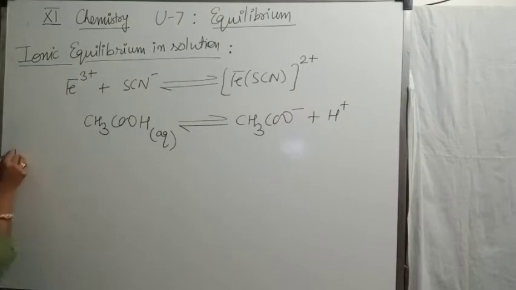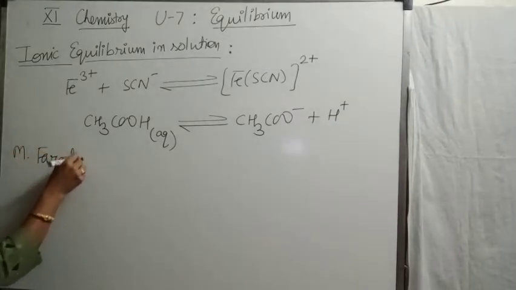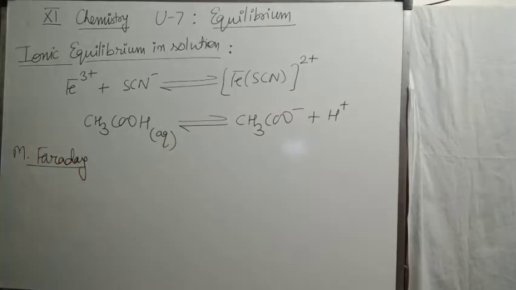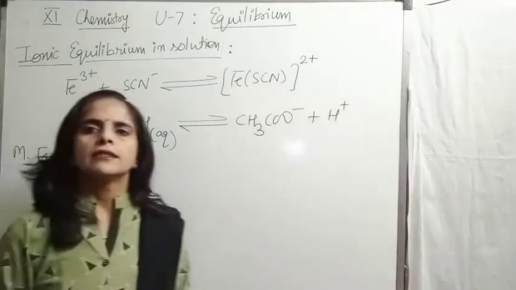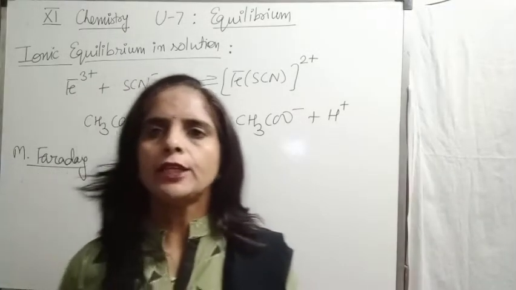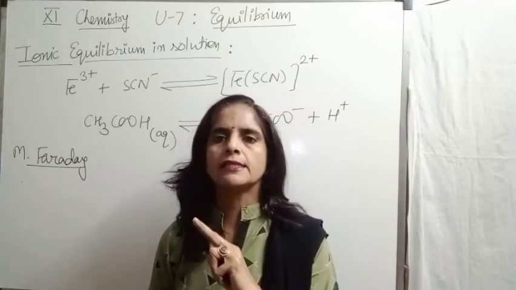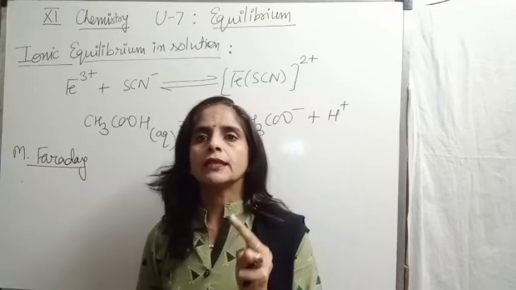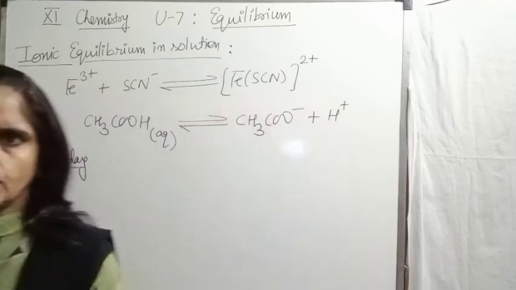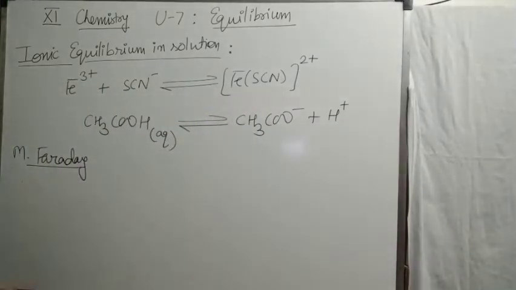Michael Faraday classified the substances in two categories, electrolytes and non-electrolytes, depending on the conduction of electric current. So now first we talk about these two categories.